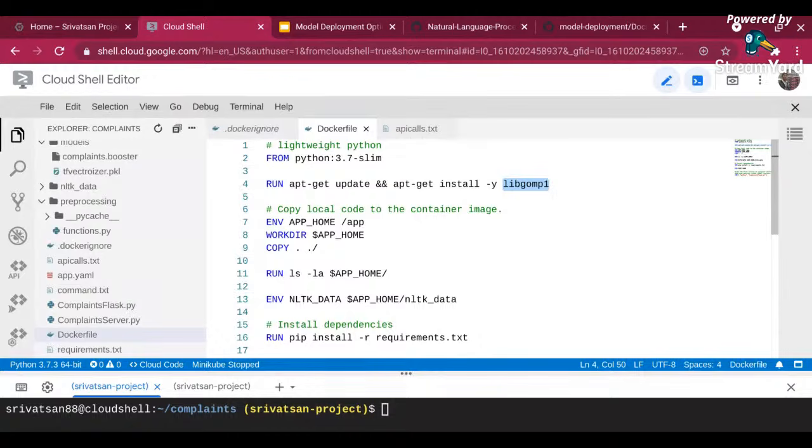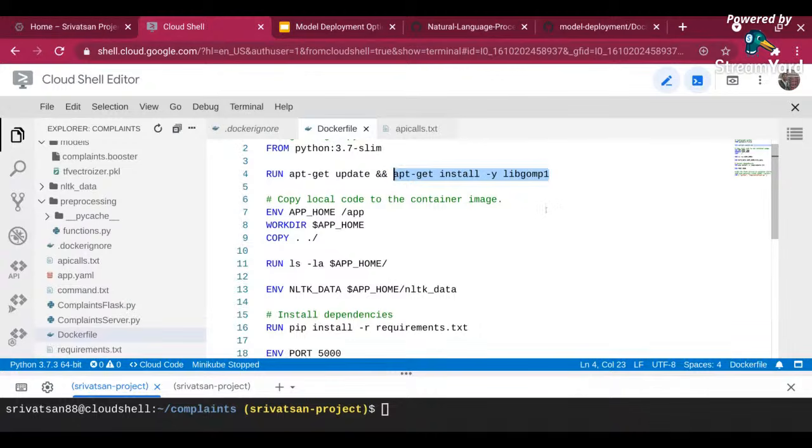So make sure you read the documentation and install that patch. So I'm just doing an OS update here, doing an update overall, and also installing this particular package, which is required for XGBoost. This does not come by default on the Unix server.